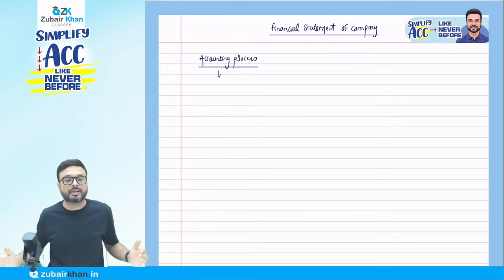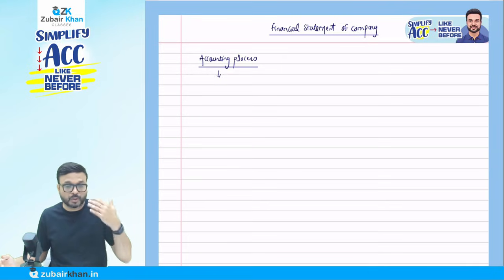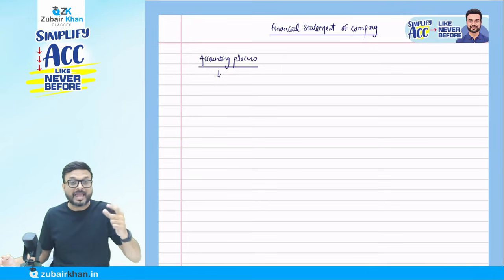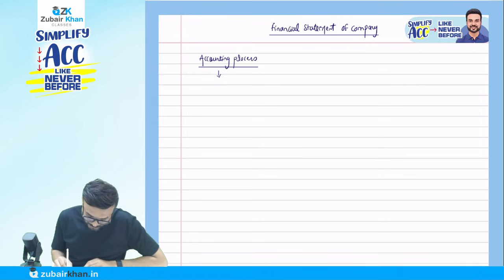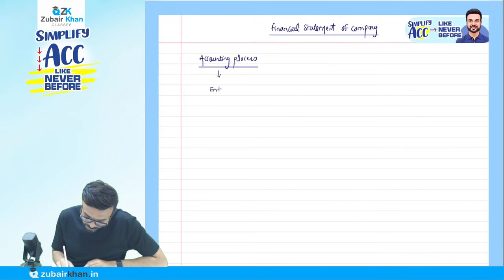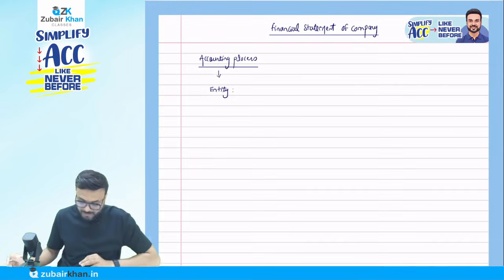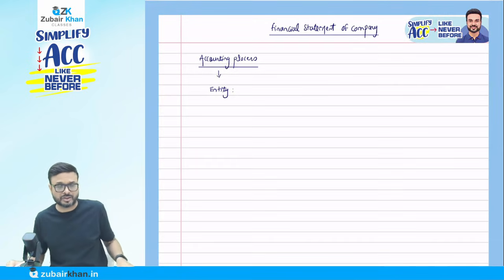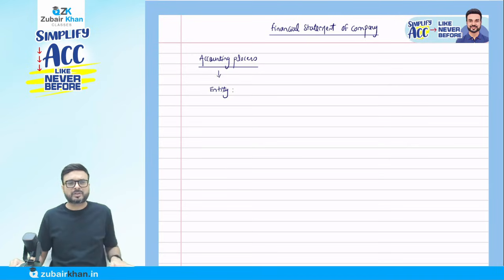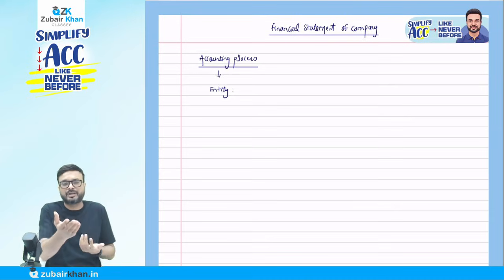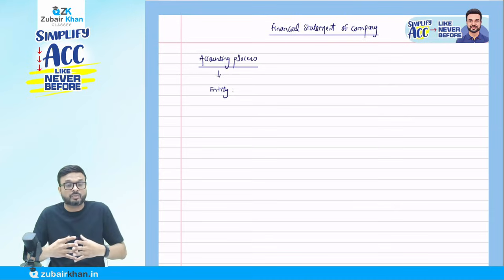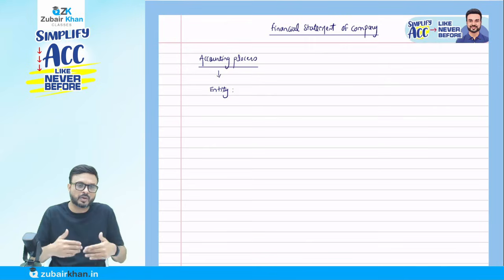Always remember that in your whole syllabus, whenever we are doing a question, you have to think from the entity's point of view. Let me write it down. The first point is entity. An entity is an organization, or it might be an individual, but generally we don't do accounting for an individual person, because we want to find the profit of the company. But an individual can also do accounting.